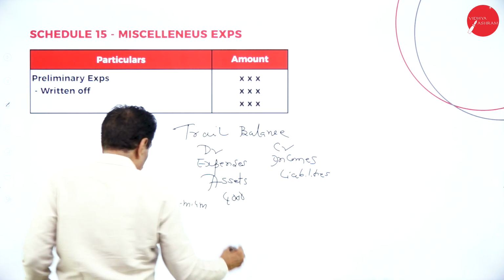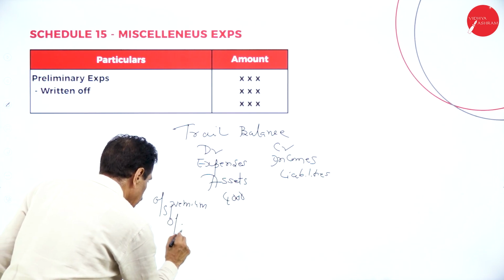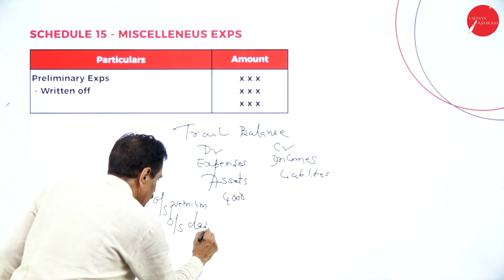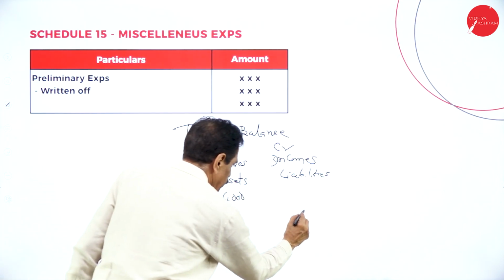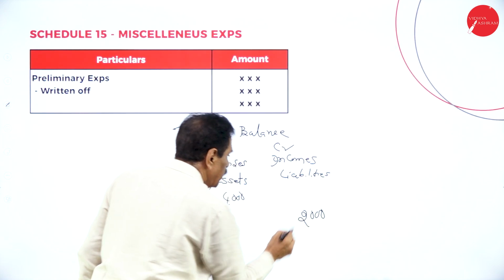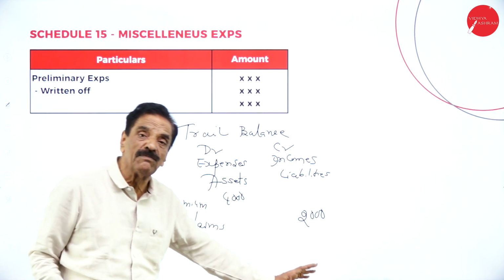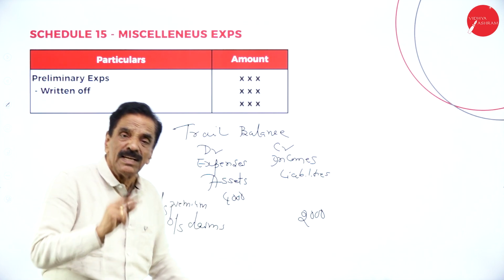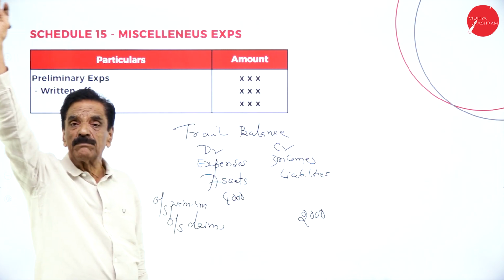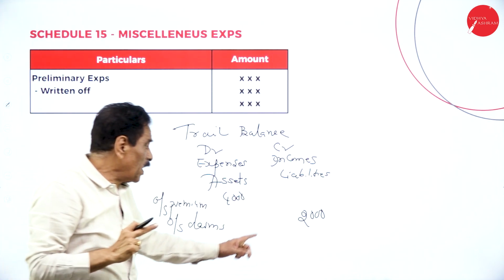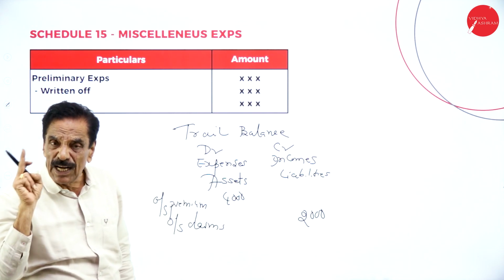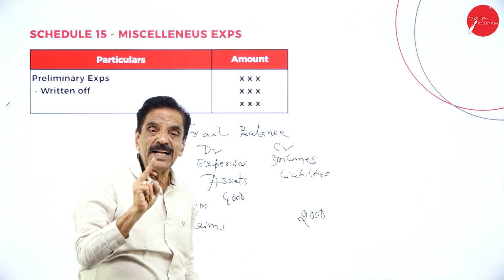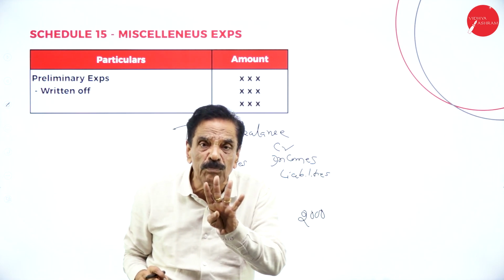Then outstanding claims. If the outstanding claims is given in the trial balance, that should directly come on the liability side of the balance sheet. If the outstanding claim is given in the adjustment, that should be added to claims, schedule number 4, benefits.